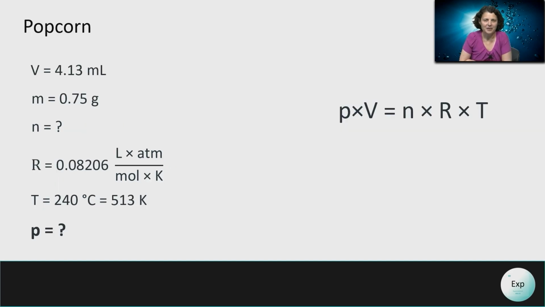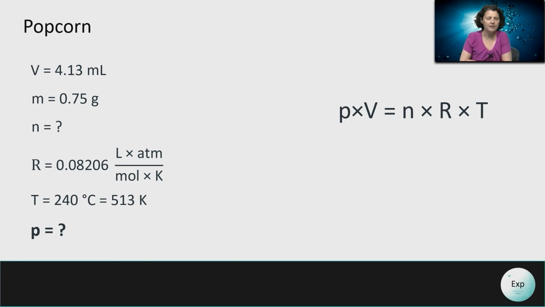For the popcorn experiment, the volume of the gas is going to be the volume of the kernels. And we determine this by displacement of water inside a graduated cylinder with some number of popcorn kernels. The mass that we're using here is going to be the mass of the water that evaporated in the process of popping the corn.